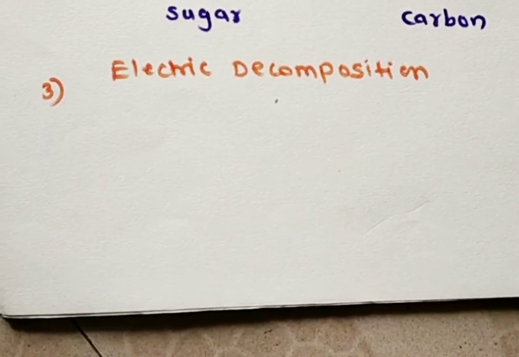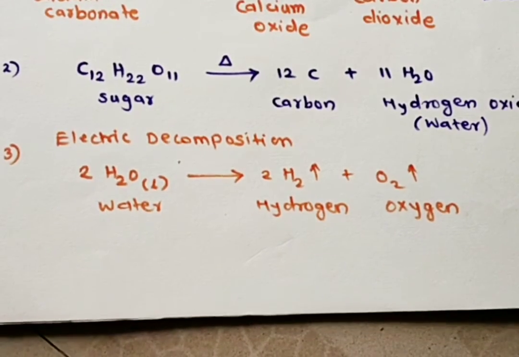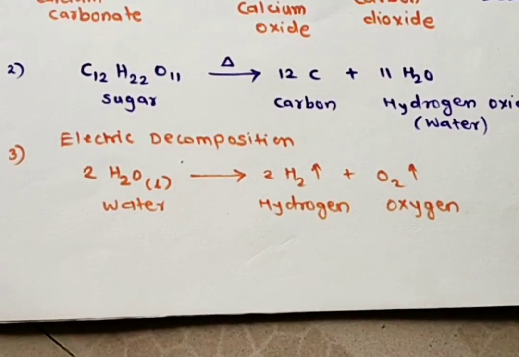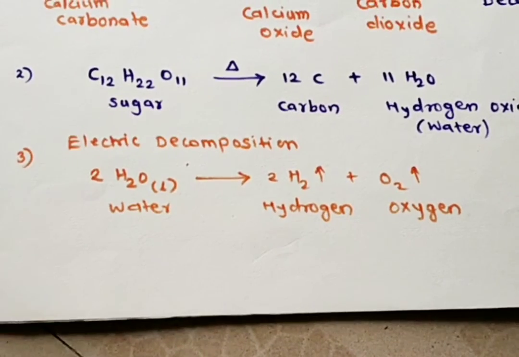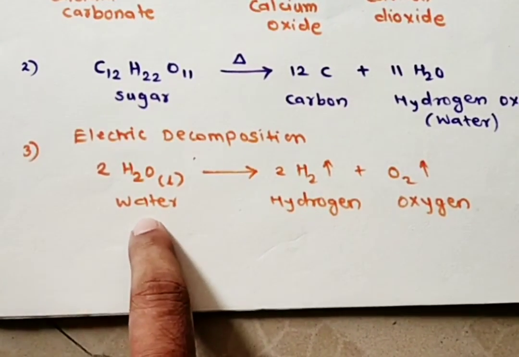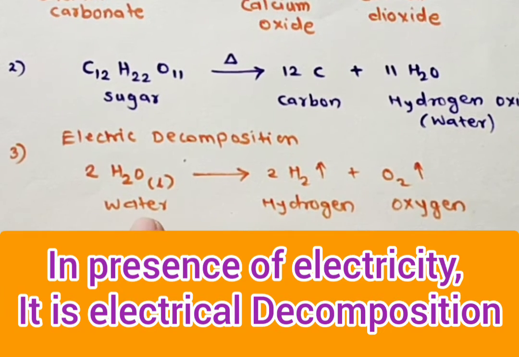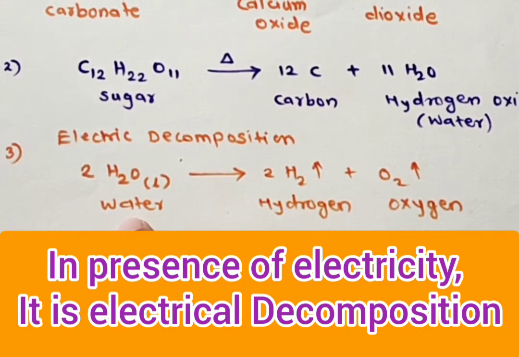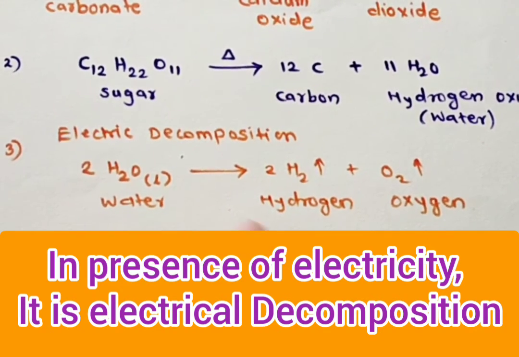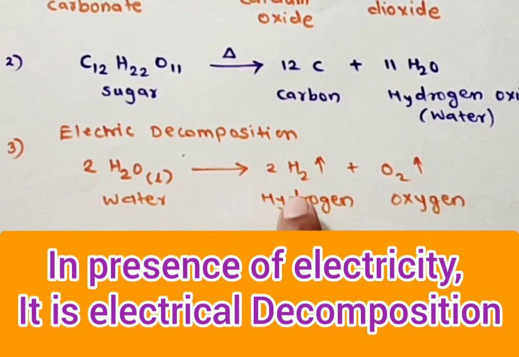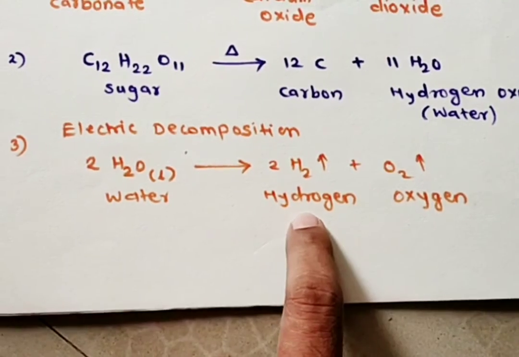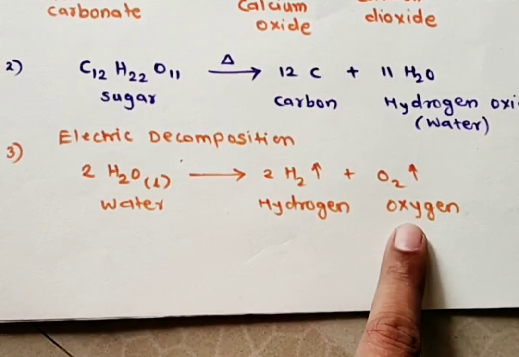Now let us see electric decomposition. We know electric decomposition very well. It is very simple. If we take water and pass a high voltage electric current through it, it is found that hydrogen gas gets evolved as well as oxygen.